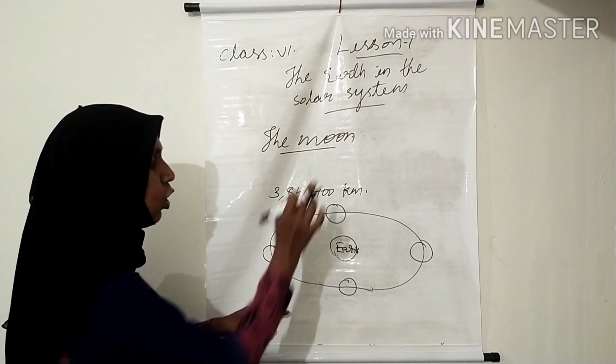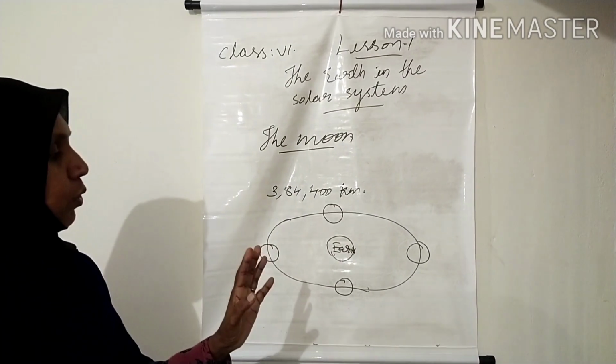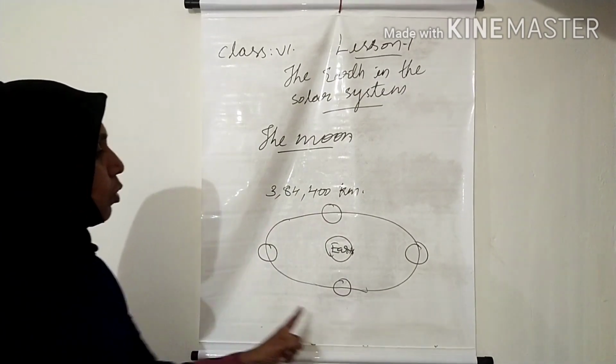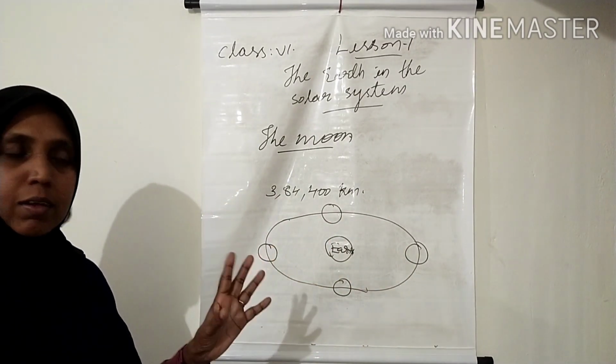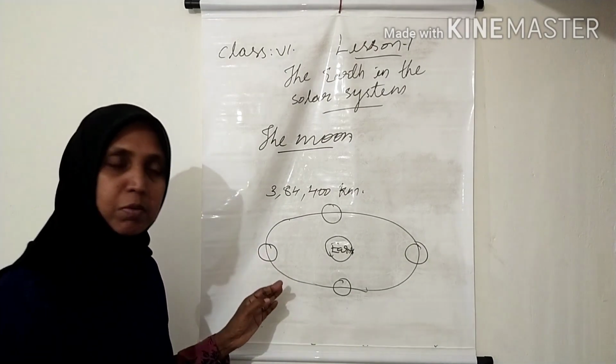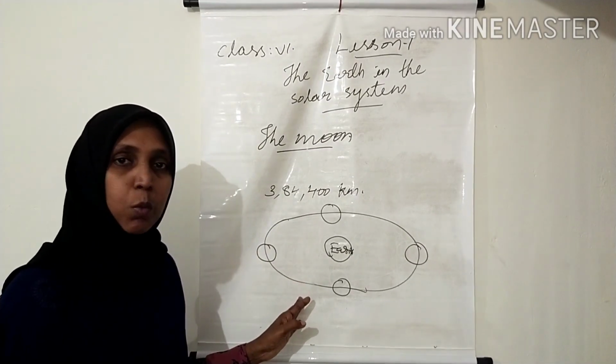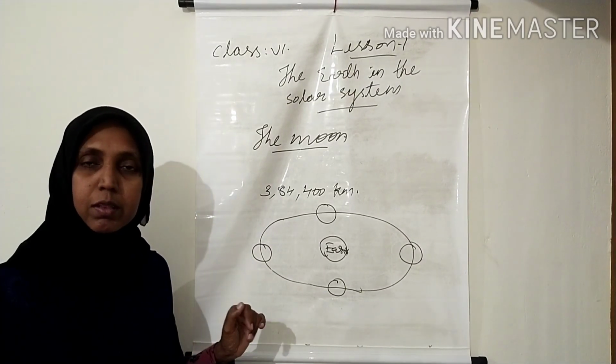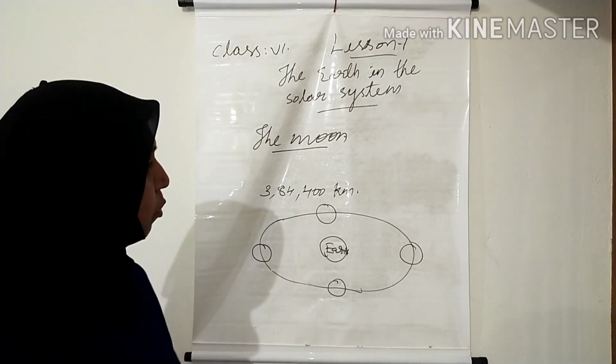We cannot see the opposite side of the moon because the moon takes 27 days to go around the earth and it also takes the same time to complete one spin around its axis. We can always see the one side of the moon.